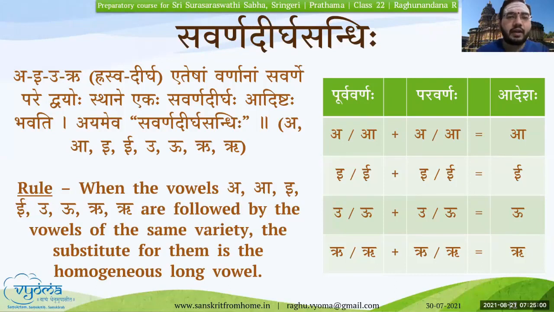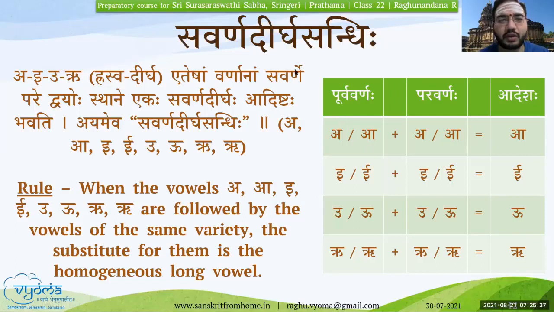Now think that the left hand side letter in each row corresponds to the last letter of the Purvapada. So the a plus the next word, the Uttarapada, starts with the letter in each column. So a plus a, then it becomes a. You can write that down. If you fill this matrix of sandhi, it will be very easy for you to identify each of the sandhis, and you can refer to it as a ready reckoner table.